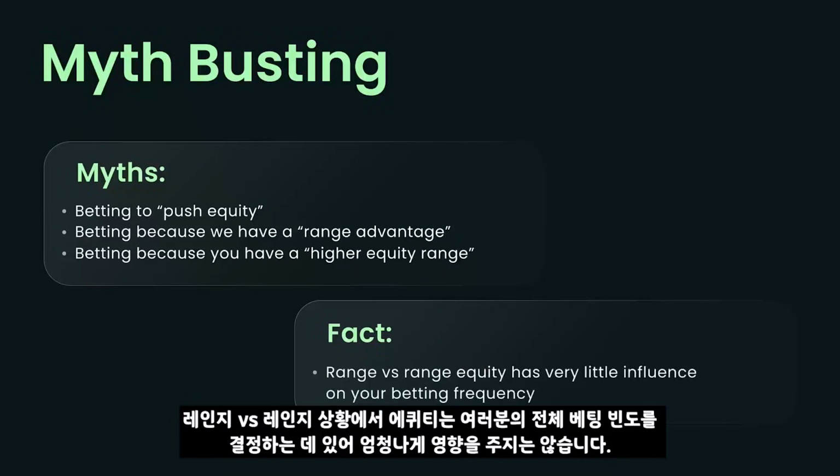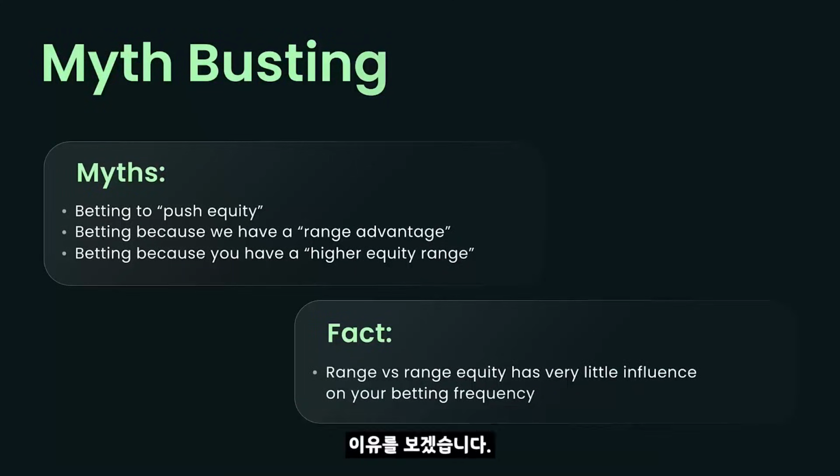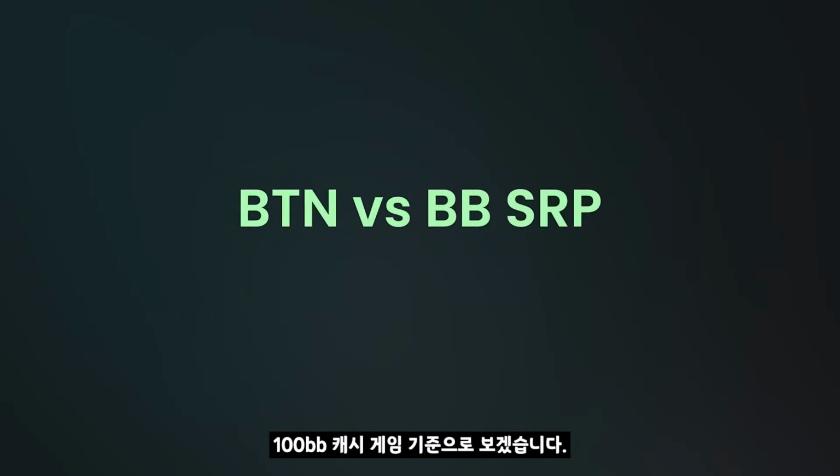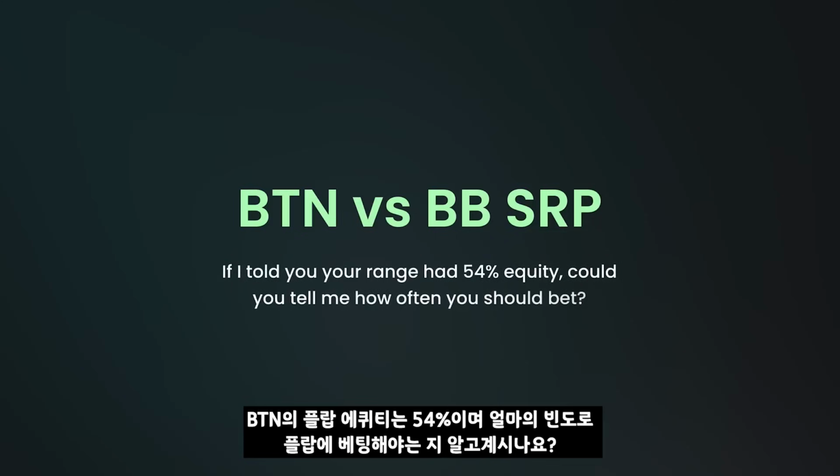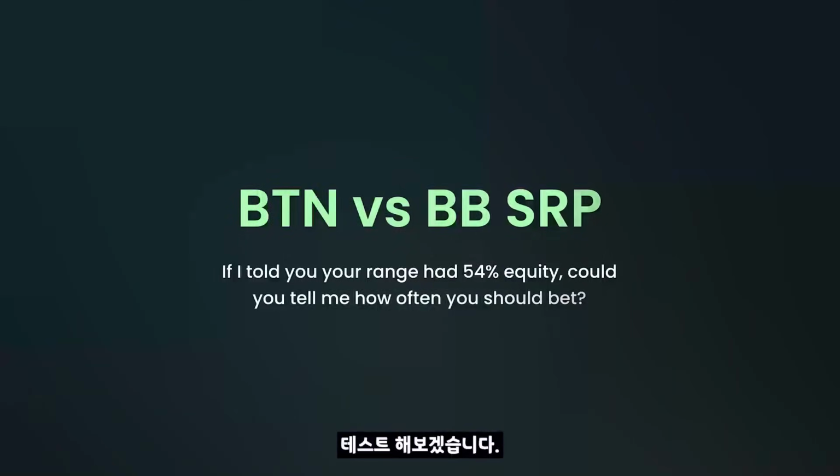Range versus range equity has very little influence on your overall betting frequency. Let's see why. You're playing a 100 big blind cash game. You open the button, the big blind calls. Now, if I told you that your range as the button had 54% equity on a flop, could you tell me how often you should be betting that flop overall? Well, let's put it to the test.